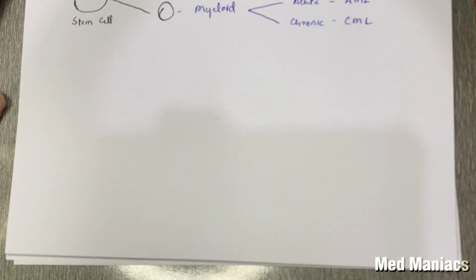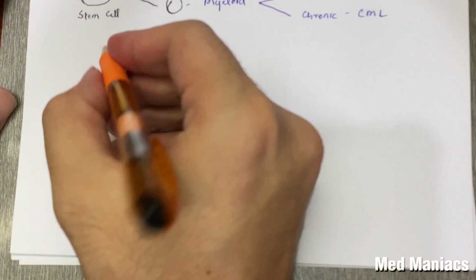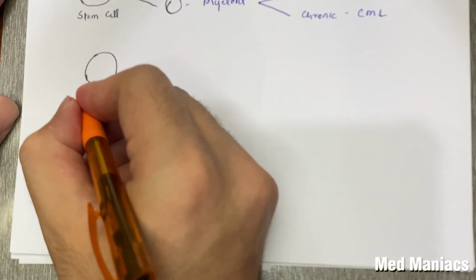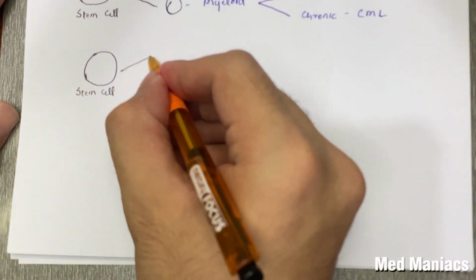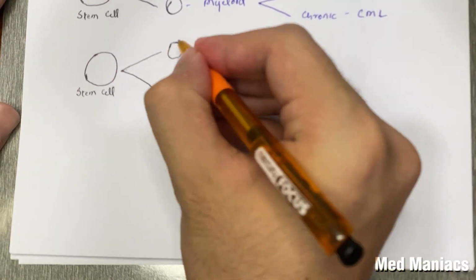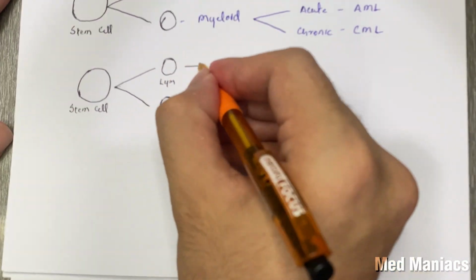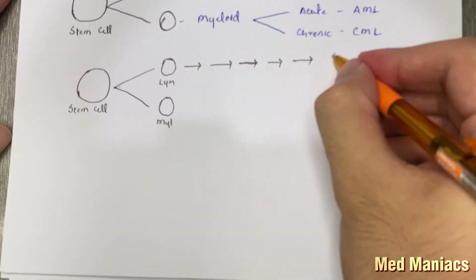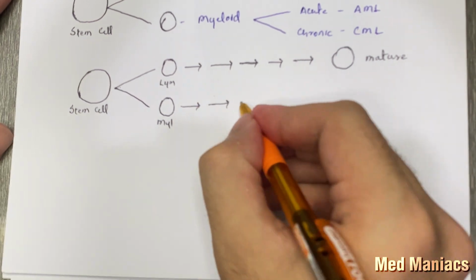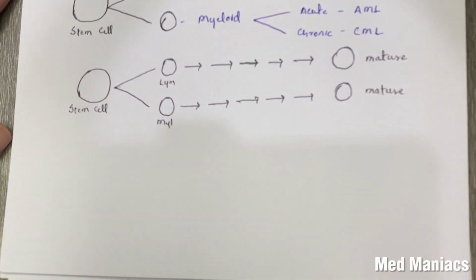Now, what is the difference between acute and chronic leukemia? To understand this, for example, we have a hematopoietic stem cell. It can be divided into two types of cells, the myeloid and lymphoid series. These are immature cells and they go through different stages to become the mature cells.